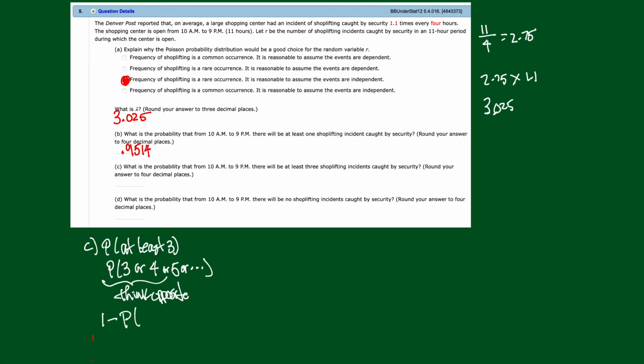Now, what is the opposite of at least 3? At least 3 means 3 or more. So the opposite would be no incidence, or 1, or 2. Now, I've got a collection here, so I'm going to use my calculator, and I'm going to use Poisson CDF.